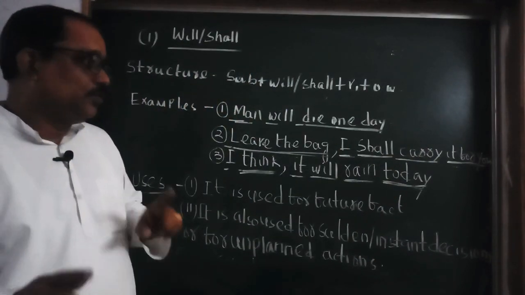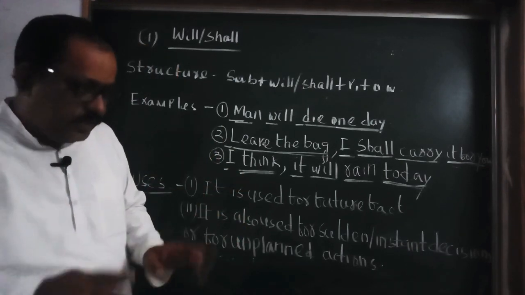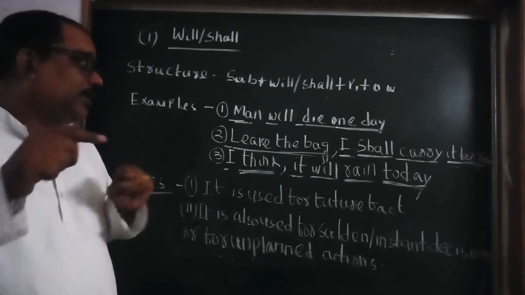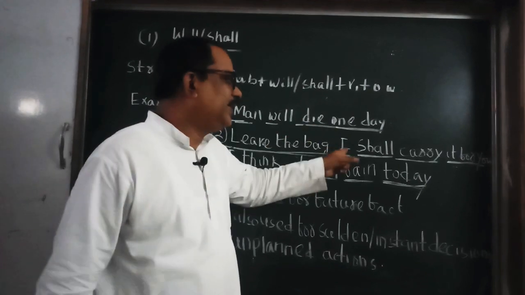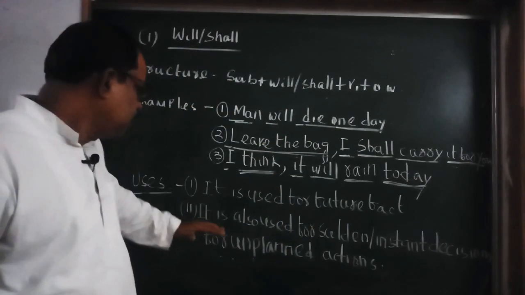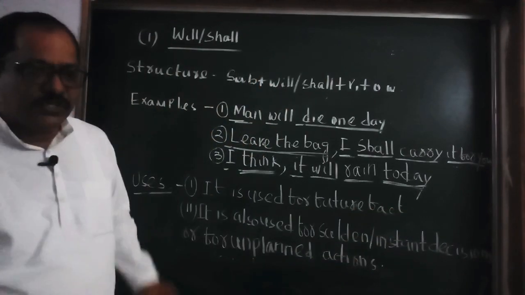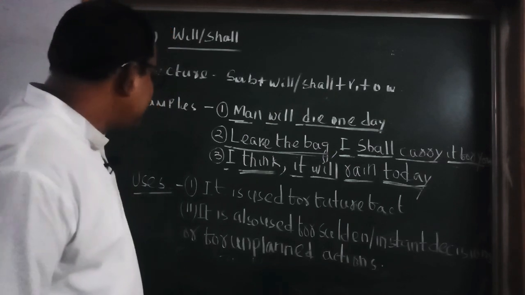So think, you went to market with your father. Your father bought something. He came with 2 heavy bags. He was unable to carry, and during that time you take the decision to carry the bag for him. This is called sudden or instant decision. The decision taken just at the moment of speaking is called sudden and instant decision.